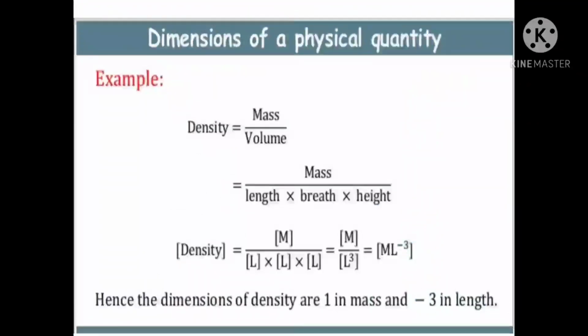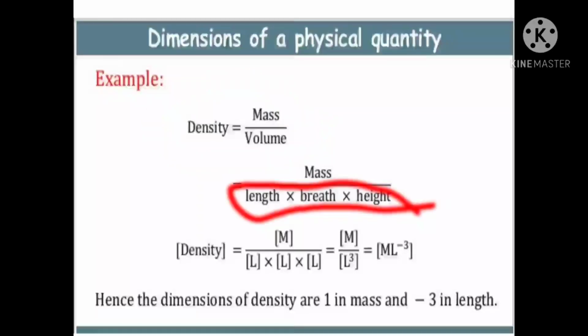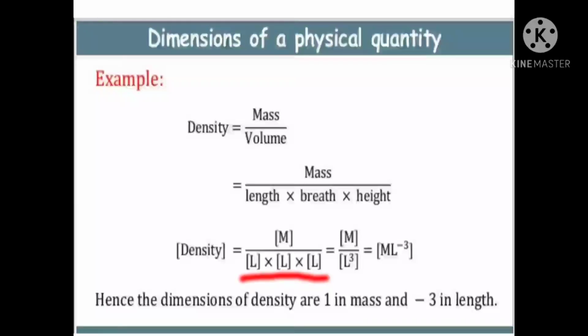Here you see how to write a dimensional formula, and what is meant by dimension and dimensional formula. You know, for density, what is the general formula? Mass by volume. Volume means length into breadth into height. That means breadth and height are also considered as length only. So length into length into length. Mass means dimensional symbol capital M. For length, breadth, height, for all these three we are using the dimensional symbol L only. So M by L into L into L. So M by L cubed.